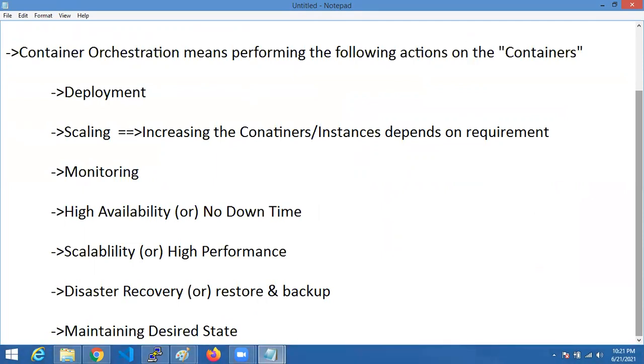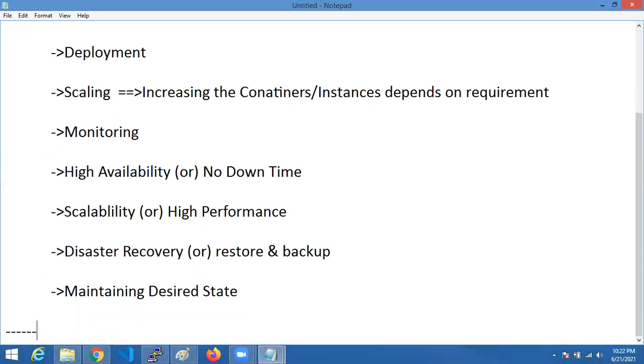To meet these requirements, one tool we are going to use is Kubernetes, the most useful tool. Like Kubernetes, we have different tools like Docker Swarm and OpenShift. There are different tools like Kubernetes, but the major used one is Kubernetes. I think it is the most useful, and we have more benefits in Kubernetes. So mostly we are going to use Kubernetes. Like Kubernetes, we have different orchestration tools.